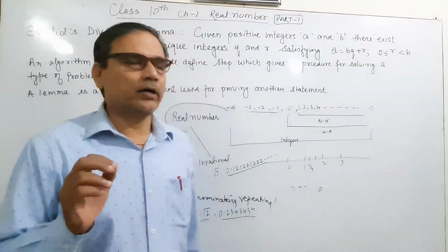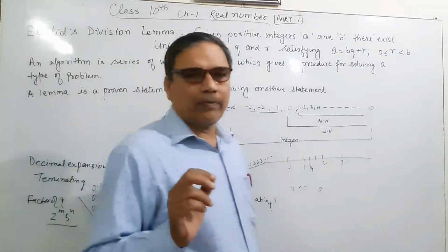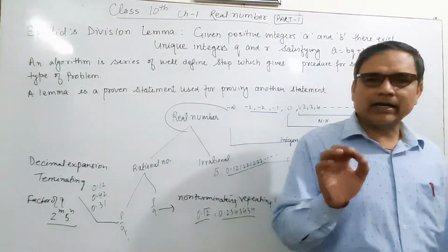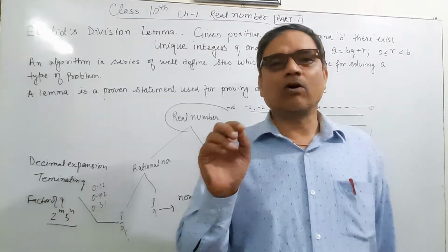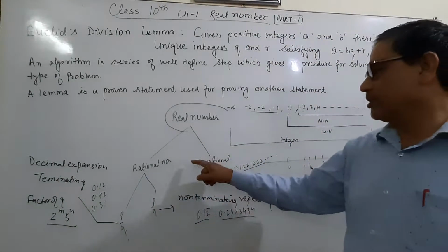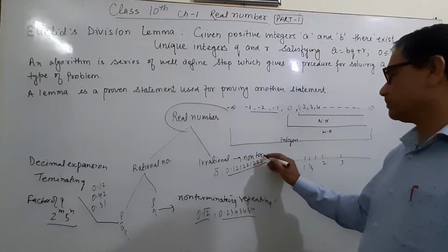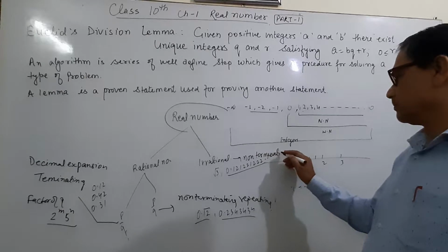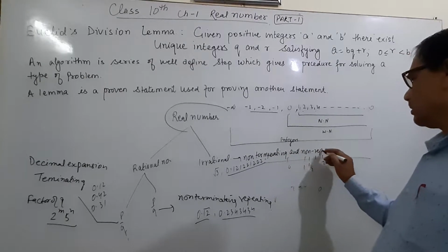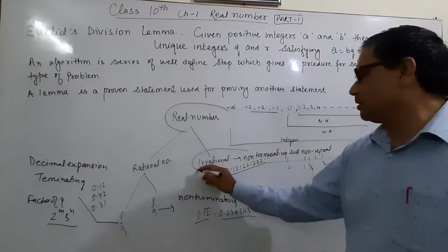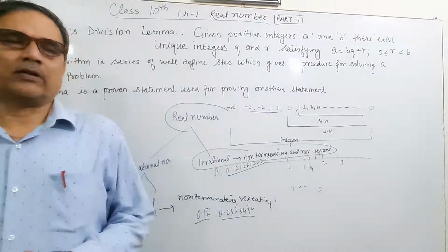So irrational numbers are those numbers which cannot be expressed in p by q form, and the decimal expansion of irrational numbers is non-terminating and non-repeating.